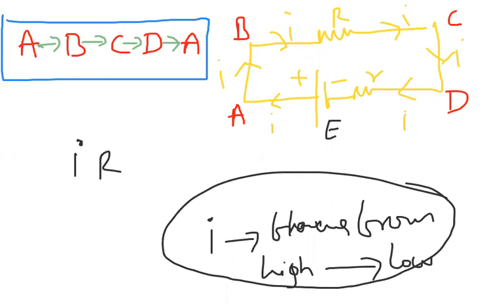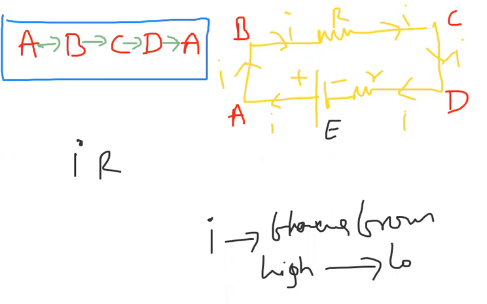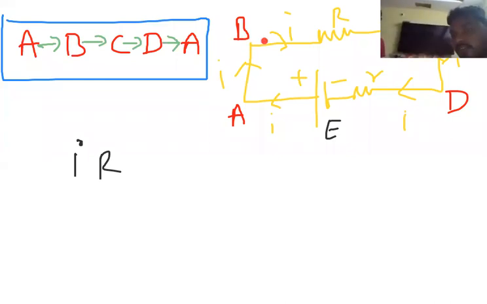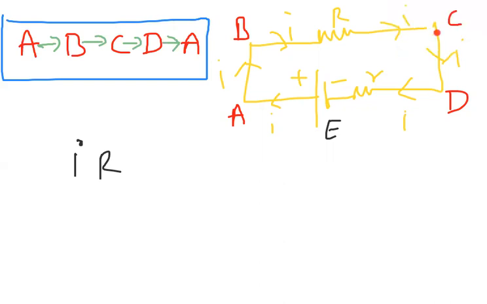Here, current is flowing from high potential to low potential. That means which is high potential here? B is high potential, C is low potential. How do you know? Because current is flowing from B to C, and current flows from high potential to low potential.